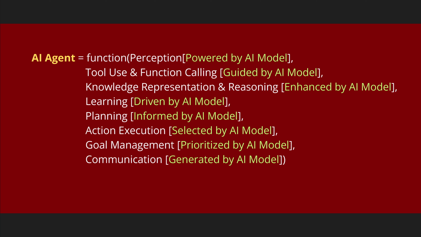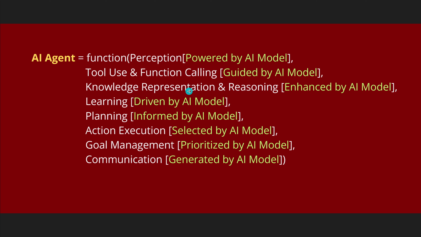Talking now about the structural capabilities, you know that every agent at its core has a little AI model. It could be GPT-4 Omni, it could be any Gemini that you like, or any Claude system that you like, whatever you go. We just call it an AI model. Now you understand, and I made it a little bit clearer here, what it does. The perception is powered by an AI model. Tool use and function calling is guided by our AI model.